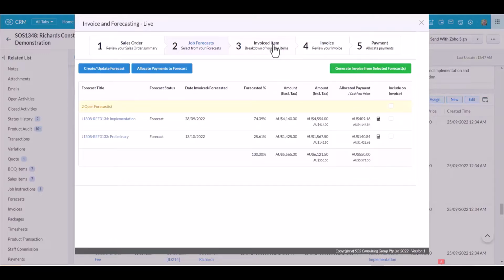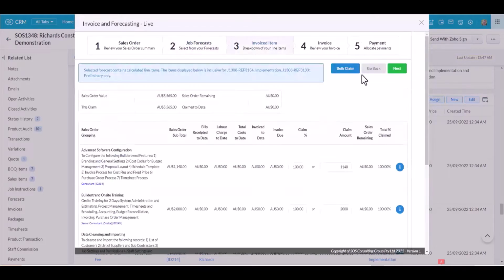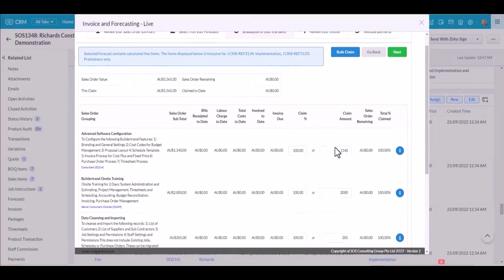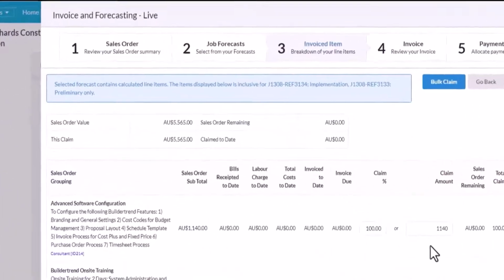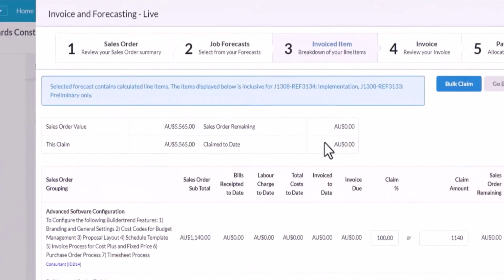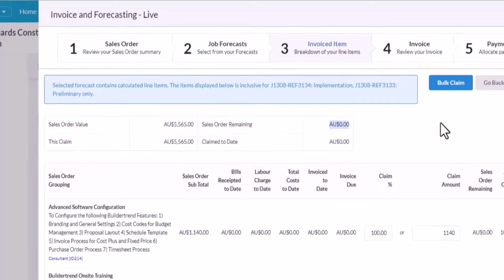So I'm going to click which forecasts I want to include on my invoice and click on Generate from Selected Forecasts. And that takes me into the Invoiced Item tab. So over here, I can see the sales order value and how much this claim is. And there's the line items that I'm claiming. I haven't claimed anything to date. And after this, there will be nothing remaining in my sales order.